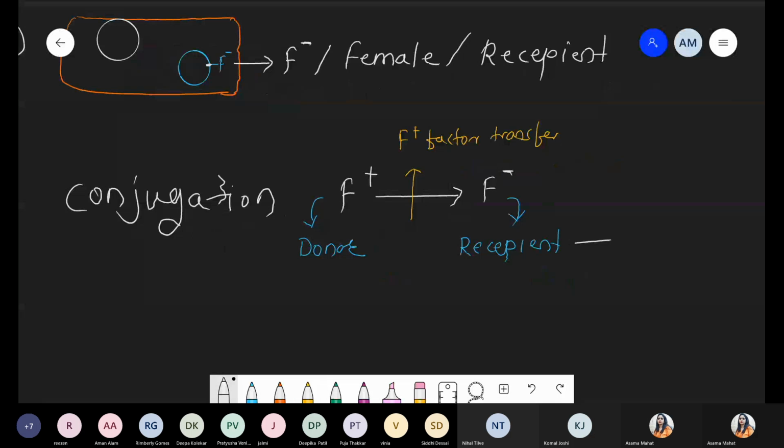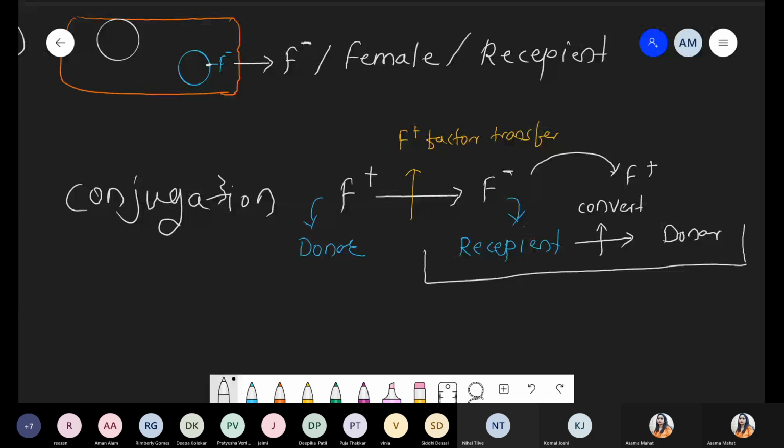Such recipient, ये जो recipient है, simply is converted into donor. So initially we were talking about F minus, and now that F minus is converted into F plus. So the recipient is converted into a donor. Such a process is simply called conjugation.